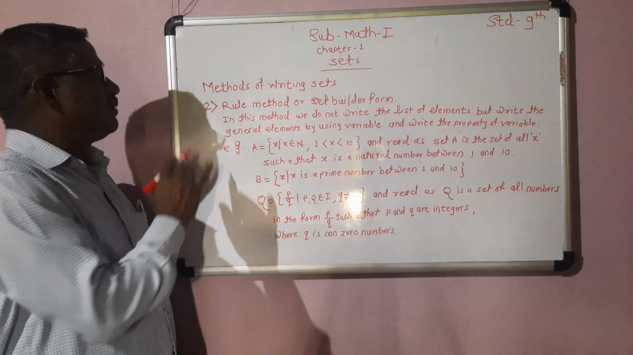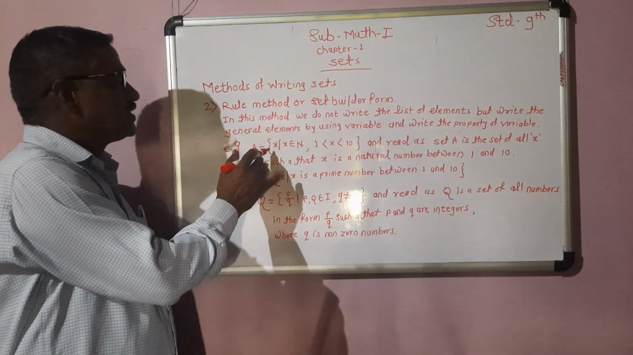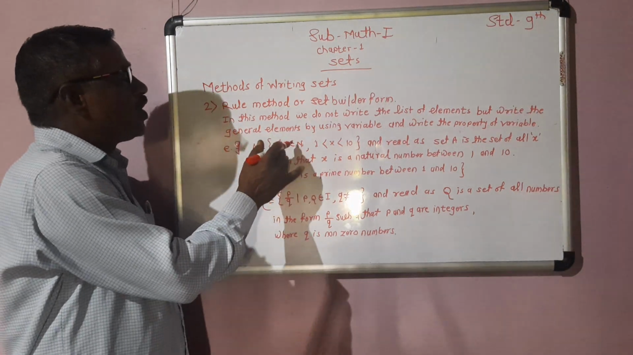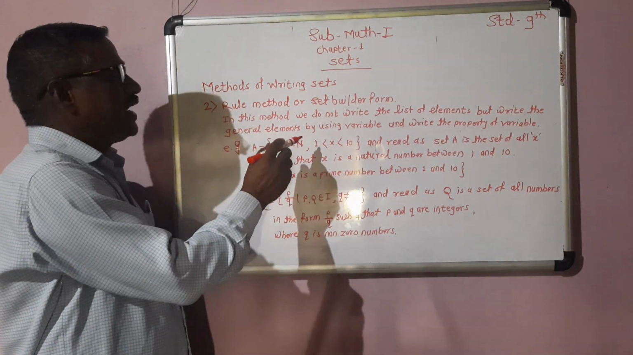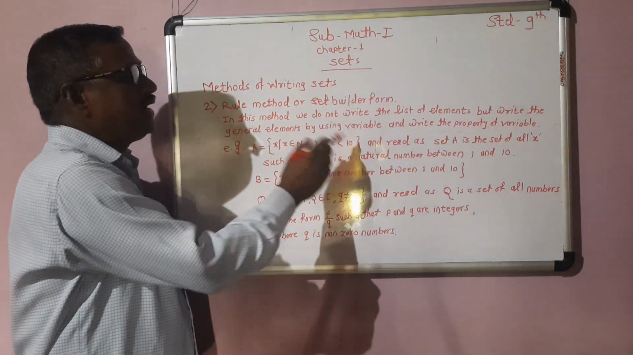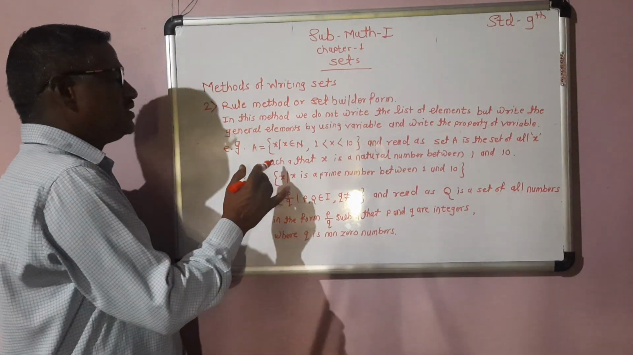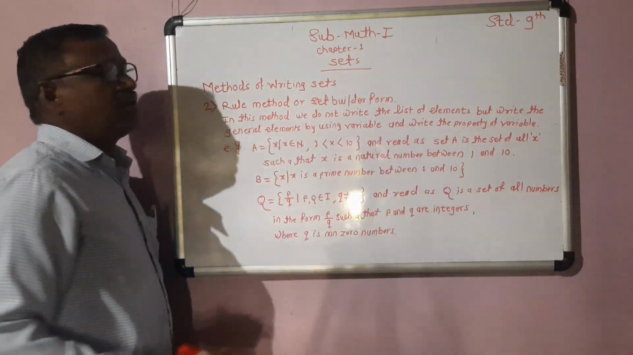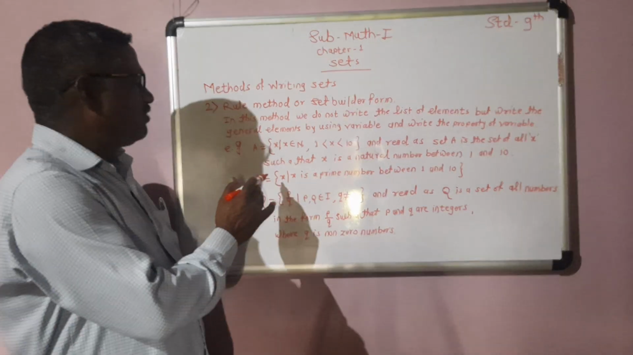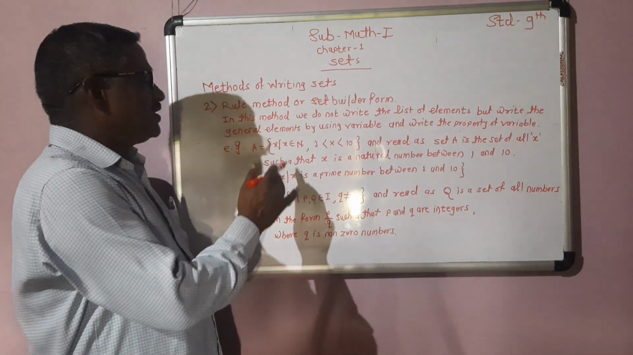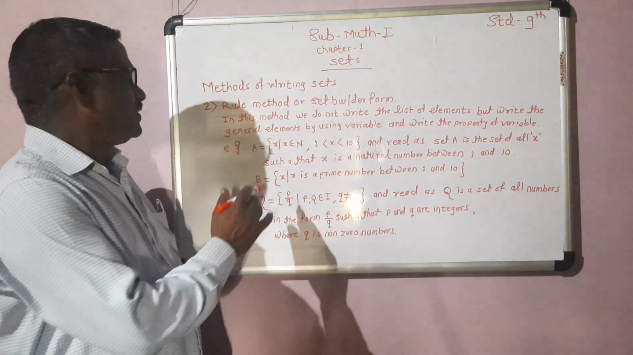Some examples. Example 1: A = {x such that x belongs to N, that is x is a natural number, and x is between 1 and 10}, read as set A is the set of all x such that x is a natural number between 1 and 10. Second example: B = {x such that x is a prime number between 1 and 10}.